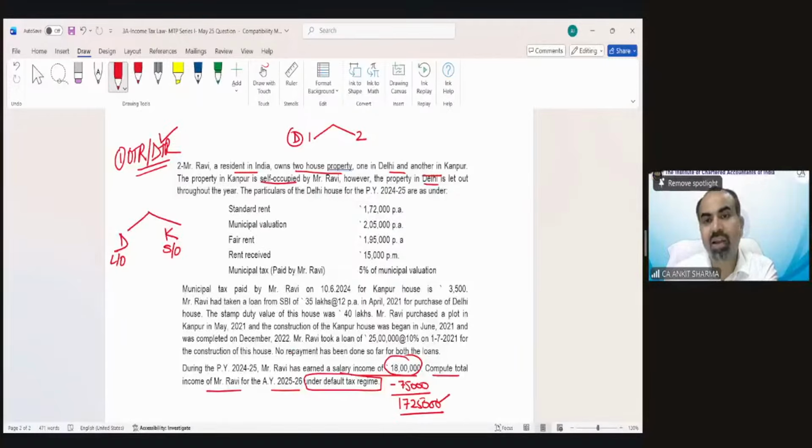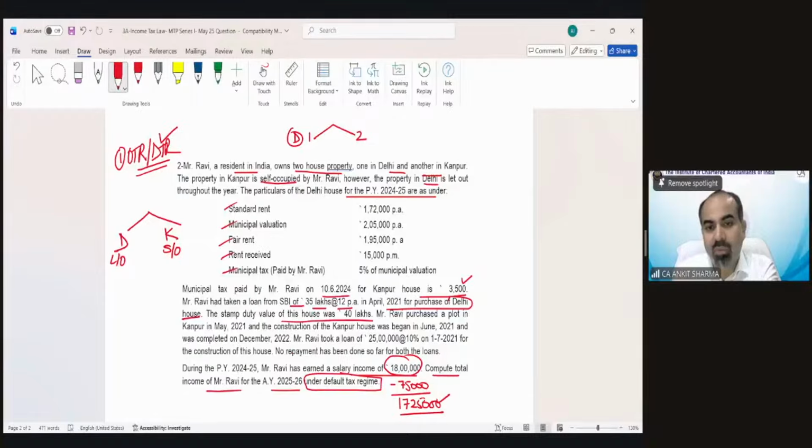The particulars of the Delhi house for the previous year 24-25 are as under. Standard rent, municipal value, fair rent and rent receipt, municipal taxes paid by Ravi. Got it? No information to bother us. Municipal tax paid by Ravi on 10th June 2024 for Kanpur house has been given 3,500. Ravi has taken a loan from SBI of 35 lakh at 12% per annum in April 21 for purchase of Delhi house. So this loan is for Delhi house. The stamp duty value of the house is 40 lakh.